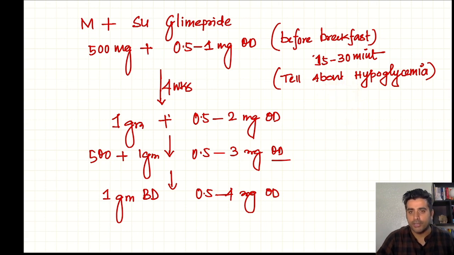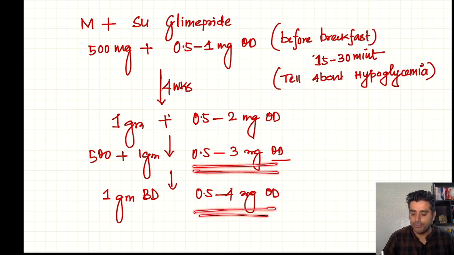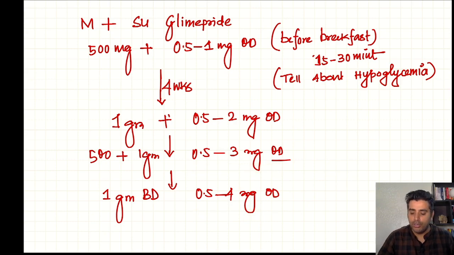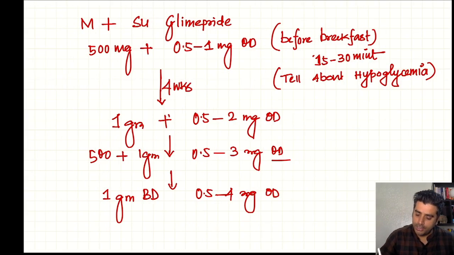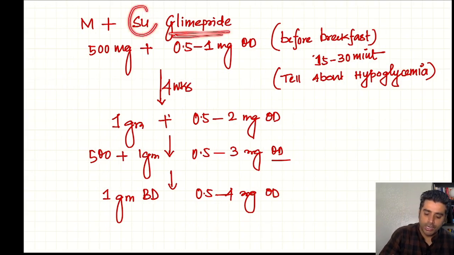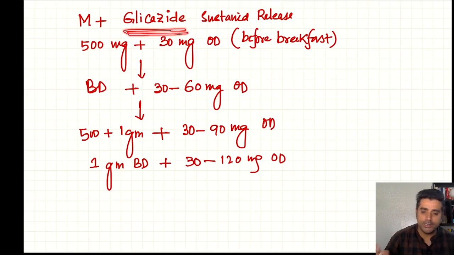Okay, before breakfast we can continue 0.5 to 2 milligram, 0.5 to 3 milligram, 0.5 to 4 milligram, up to 4 milligram we can continue. Then if it is not controlled, we can also give gliclazide instead of glimepiride. Both are sulfonylureas. Either we can use glimepiride or we can use gliclazide.